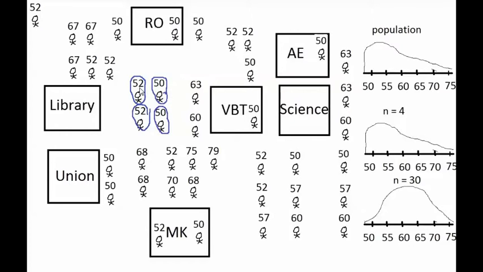So we're saying that each of these stick figures is a certain student at Cal State East Bay. It's a certain population number, and the number above that student is the student's height. So here we have a student who's 50 inches tall. Here we have a student who's 50 inches tall. Here we have a student who's 63 inches tall.